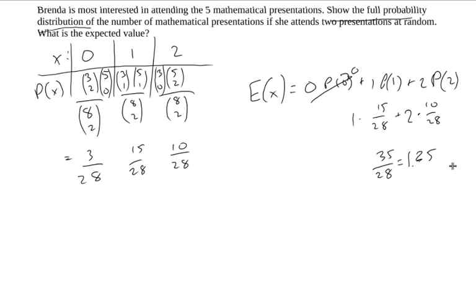It makes sense that it's a little more biased toward attending more mathematical presentations than political presentations, because there are more mathematical than political presentations here. And again, the fact that this is a decimal, and it's not possible to actually attend 1.25, is not really a problem, because the expected value is an average. If she was to do this again and again, and average the number of mathematical presentations that she attended, it would average out to 1.25.